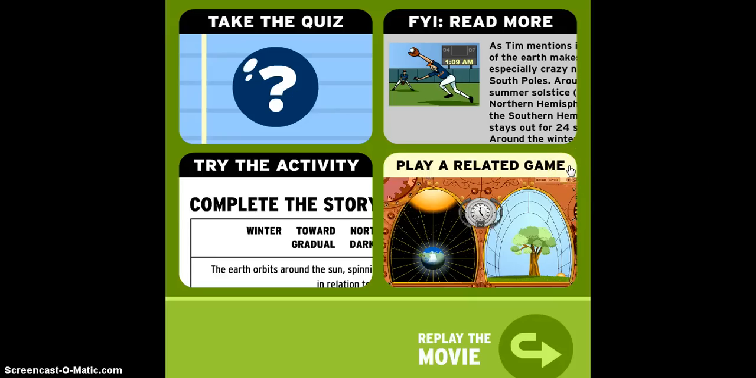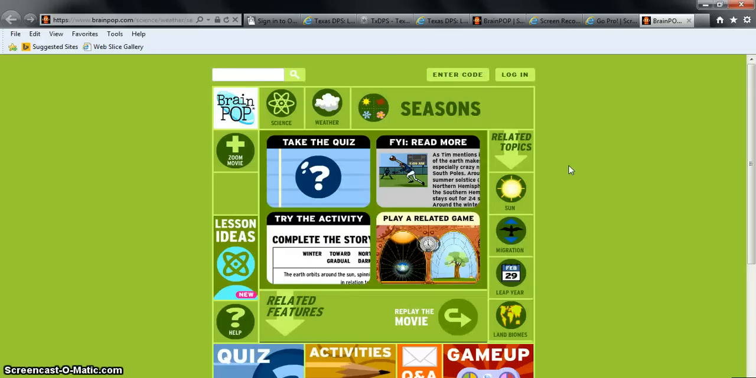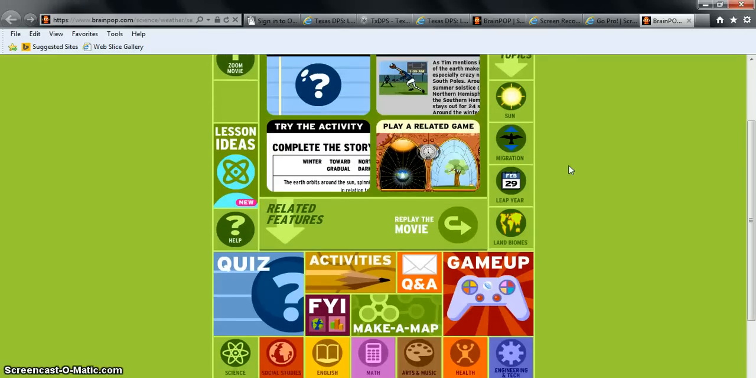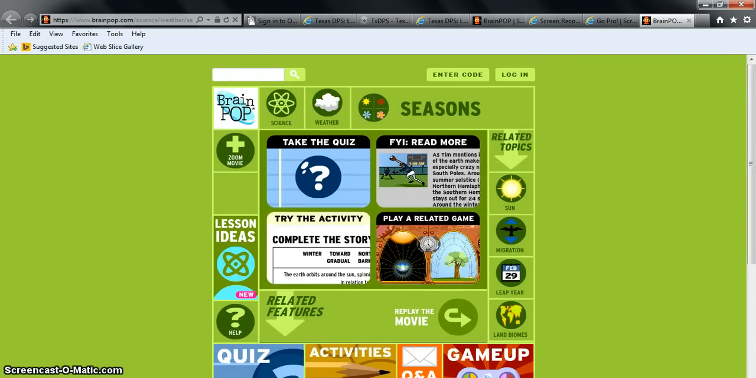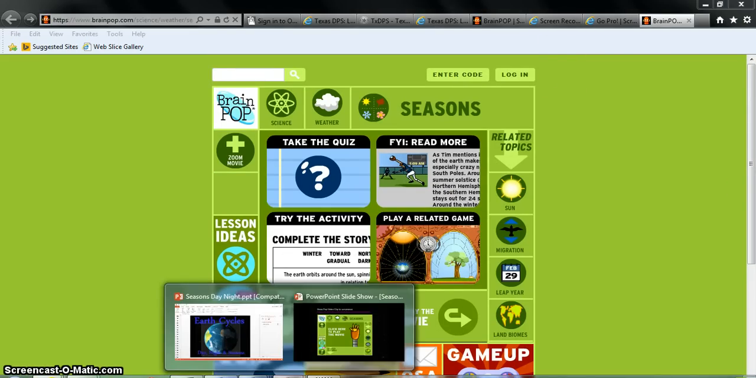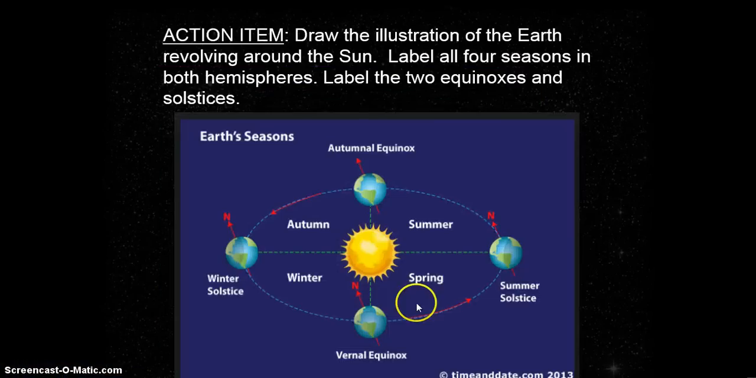Okay, so now that we have sort of summarized what we've just talked about with seasons, let's take a look at the next slide. Okay, the last thing that you have to do is to be sure that you do your action item. You're going to draw the illustration of the Earth revolving around the Sun, being sure to label all 4 seasons in both hemispheres, label the 2 equinoxes and the solstices. Here's an example of what your diagram might look like.